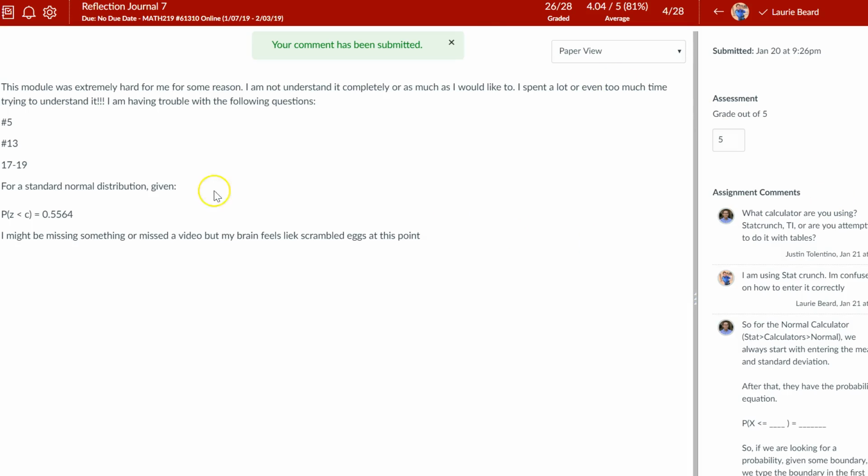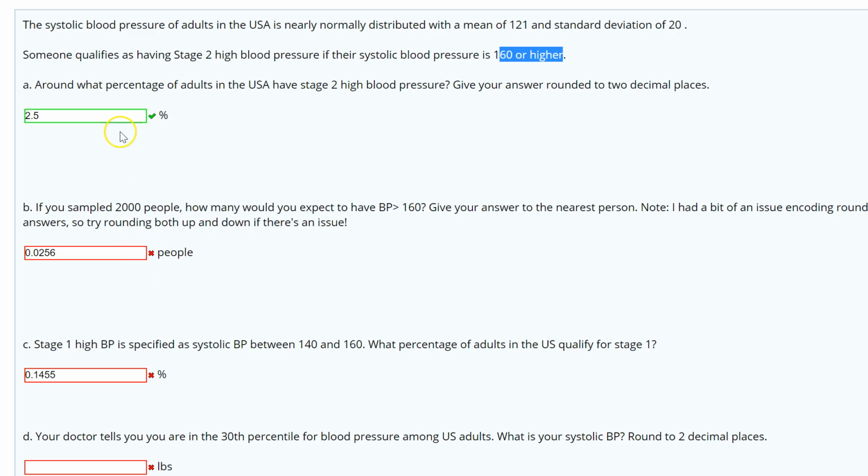Hi, Laurie. So let's take a look at a couple of the problems that you're having trouble with, starting with number 5. So I have your problem open right here. It looks like you were able to get part A correct. However, let's take a look at that again, because even though you got the answer correct, it does say round to 2 decimal places. So let's find this answer, and also just to make sure you did get it using StatCrunch correctly.